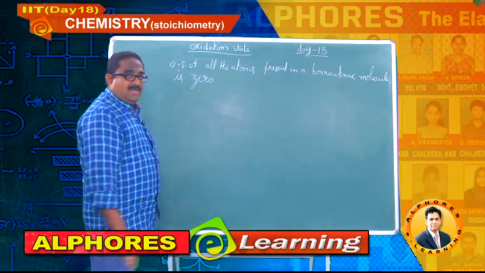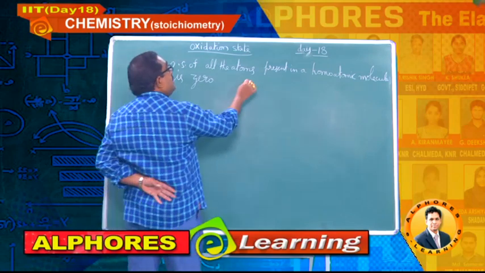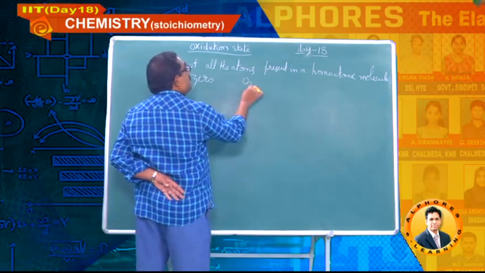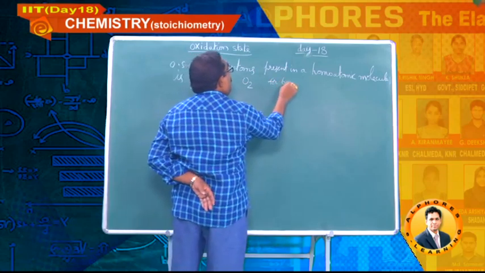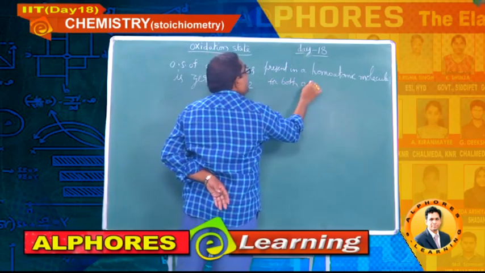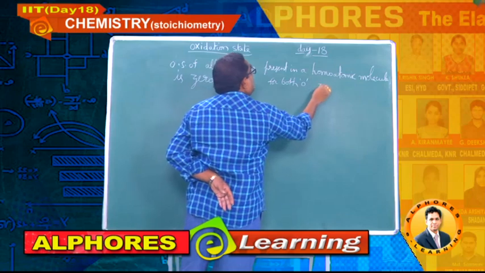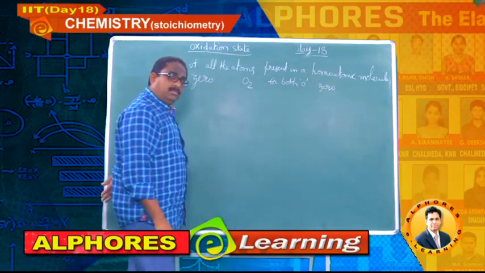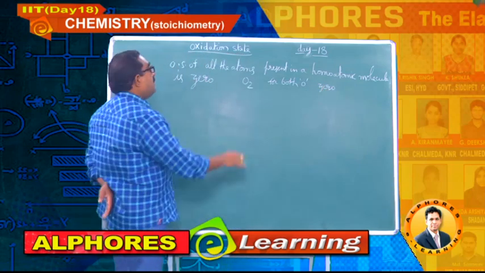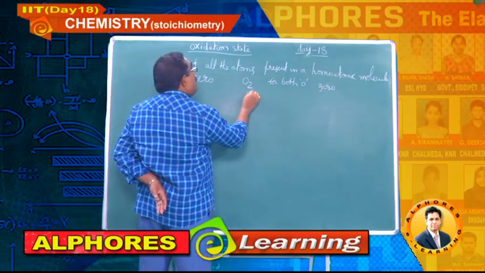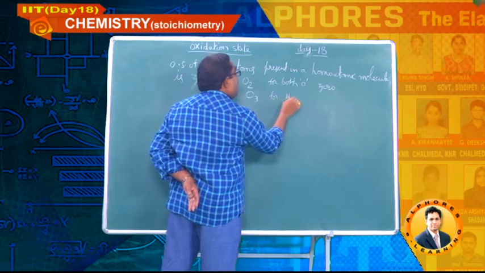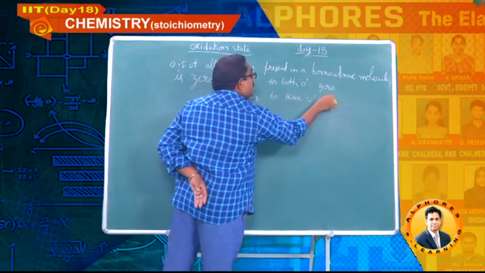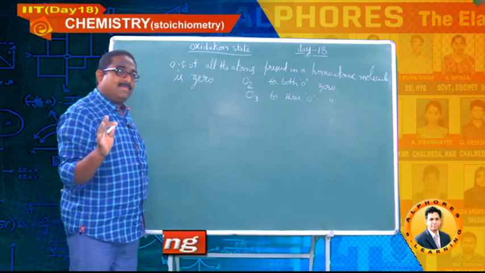I will explain with examples. O2, for both oxygens, the oxidation state is 0. O3, for 3 oxygens, 0 again.